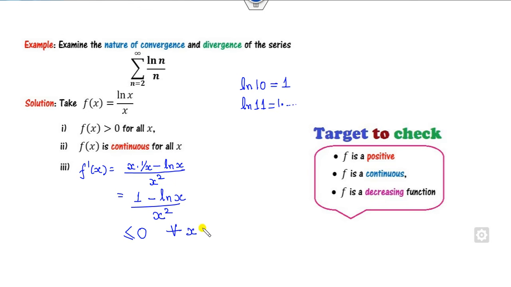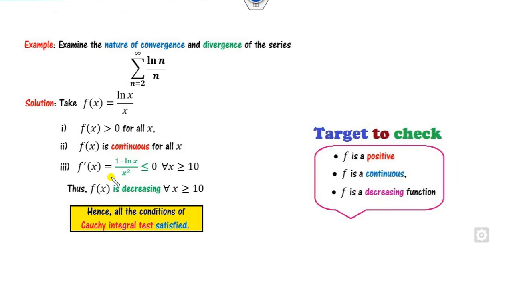Fine. So what is the meaning of that? Whenever x is greater than or equal to 10, this function is decreasing. So therefore all those properties are satisfied for the case greater than or equal to 10. Then your target is to evaluate from 10 instead of from 2, because this condition is satisfied for only 10 to infinity.